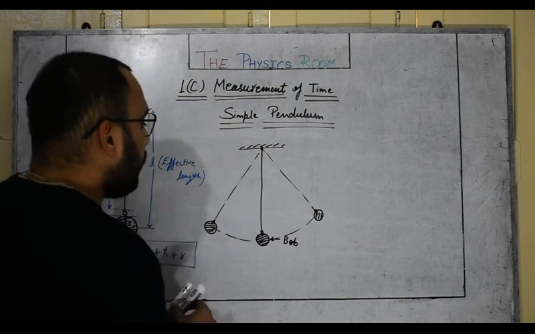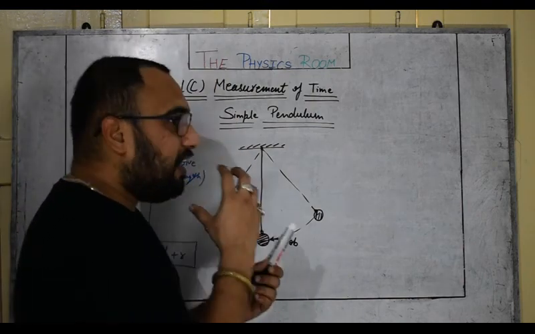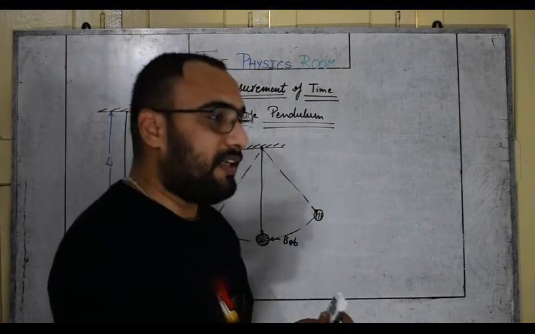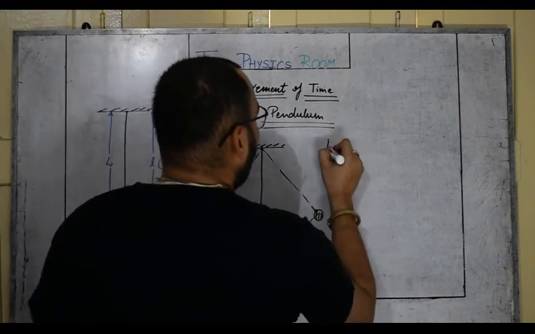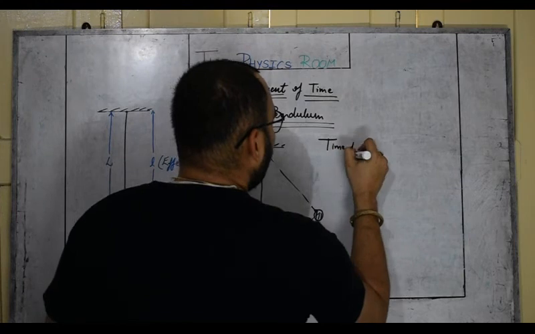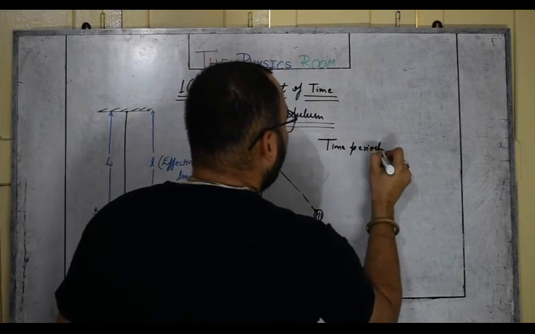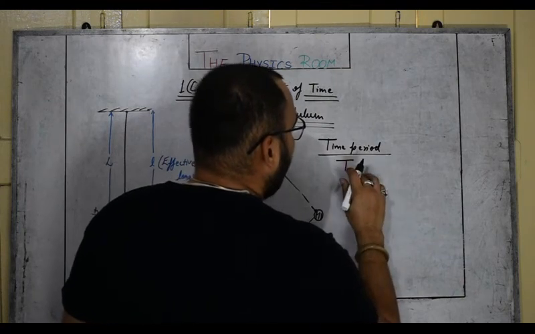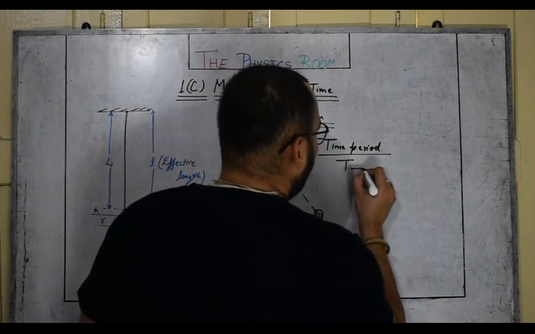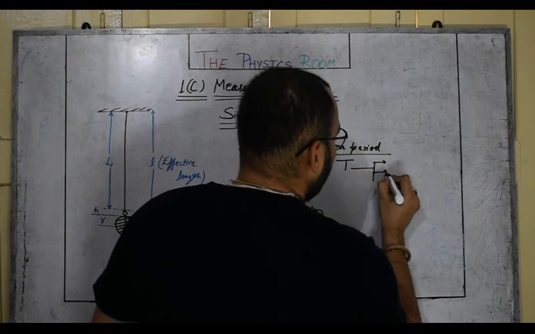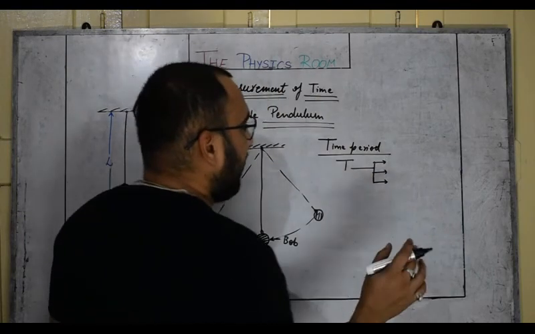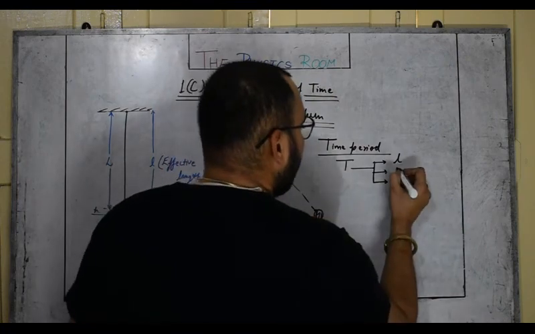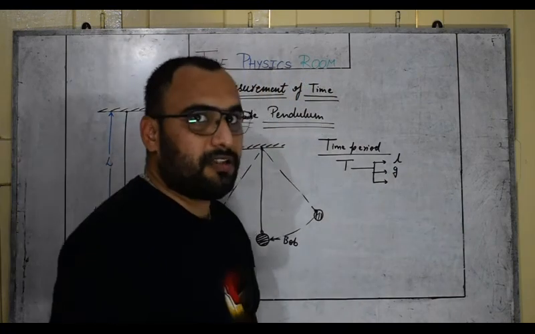So we are talking about the relation between the time period, effective length, and acceleration due to gravity. Via experiments and even theoretically, it has been derived that the time period T of a simple pendulum depends on three things: the effective length of the pendulum, acceleration due to gravity g, and a constant number which is 2 pi.